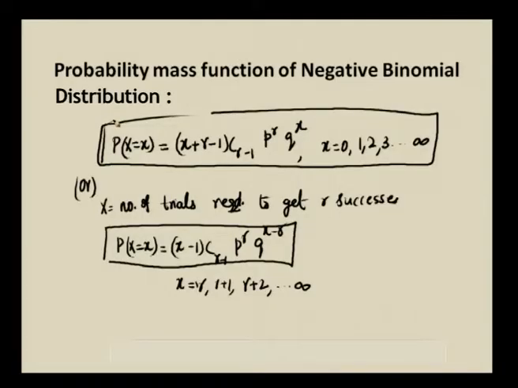So, (x + r - 1)C(r - 1) p^r q^x, if x takes the values 0, 1, 2, 3 etc. up to infinity, where x is denoting here the number of failures, and if x is the number of trials required to get r successes, then the probability mass function is given by (x - 1)C(r - 1) p^r q^(x - r).